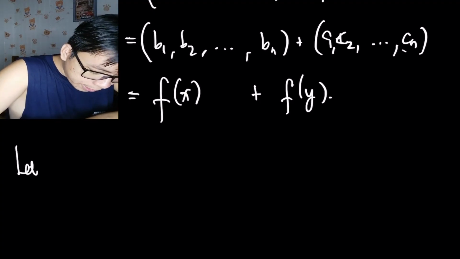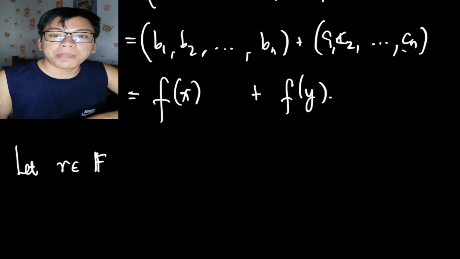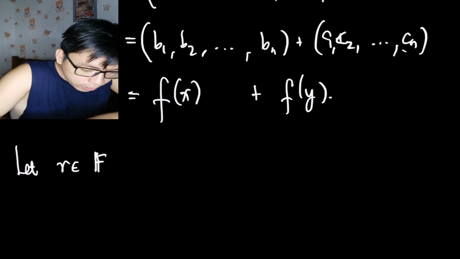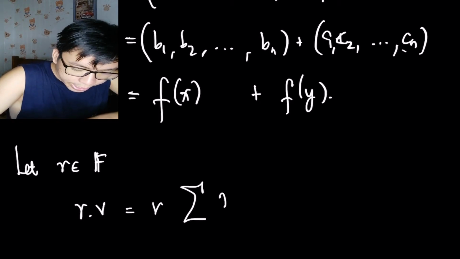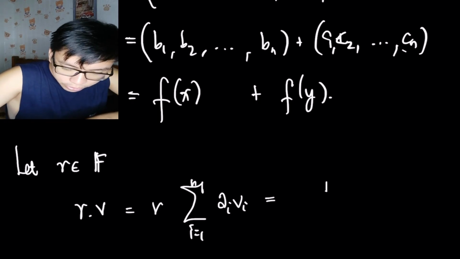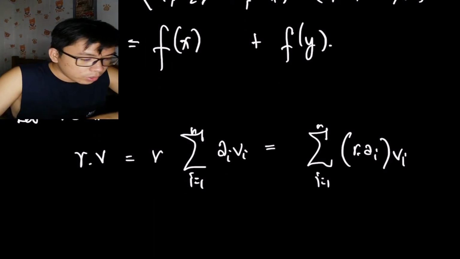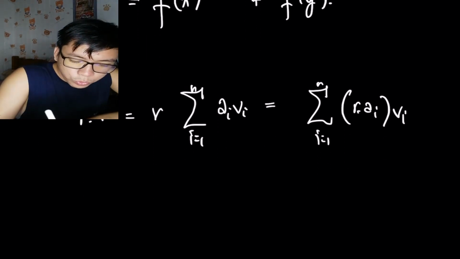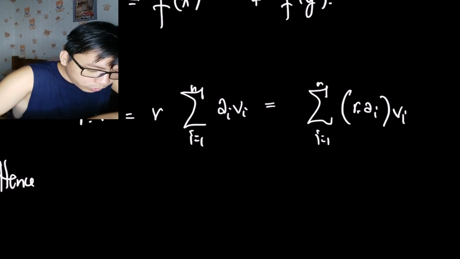So let r be in F. Okay, because of course V is a vector space over the field F. So r v can be written as r times the summation of a_i v_i, i from 1 to n, and this is equal to the summation of r a_i v_i, i from 1 to n. Okay, why am I doing this? I'm doing this in the sense that I need to show this.